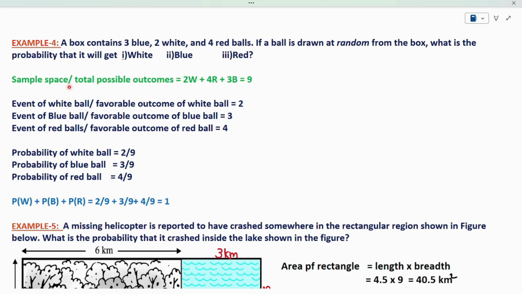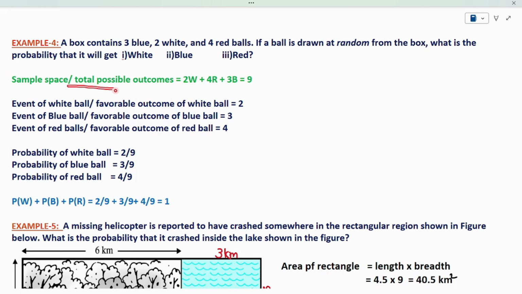When I have 9 balls in my bag and a person picks one ball each time, he has the possibility of picking 9 times. Why? Because 9 balls are there. So he has total possibilities to pick from that bag of 9.